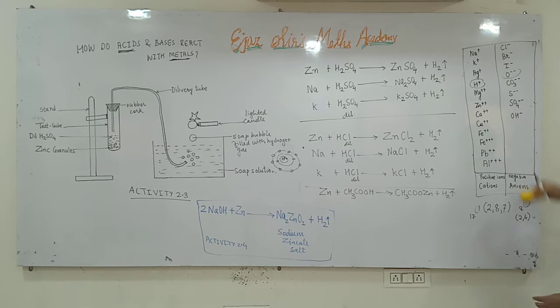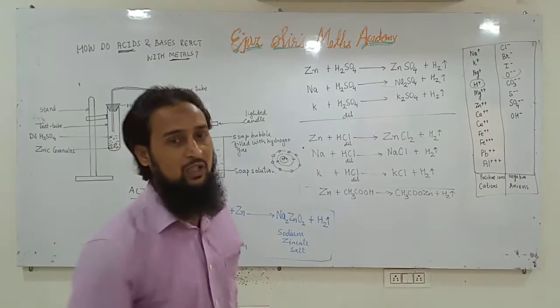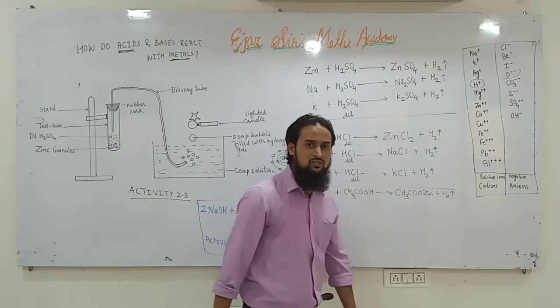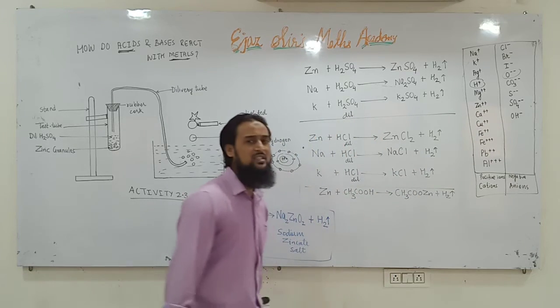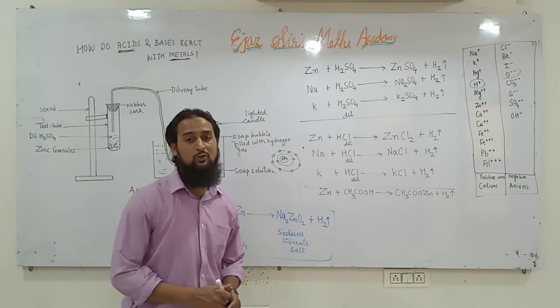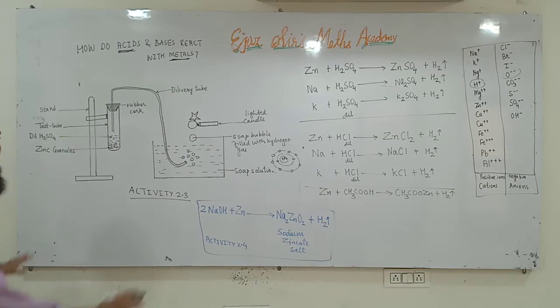Okay. Now see, you have to remember this. Then your chemical reactions will become very easy for you. In chapter number 1, chemical reactions and equations, they also will become very easy for you, and the reactions in this chapter also will become easy for you. Let us study now activity 2.3. See what the activity says.